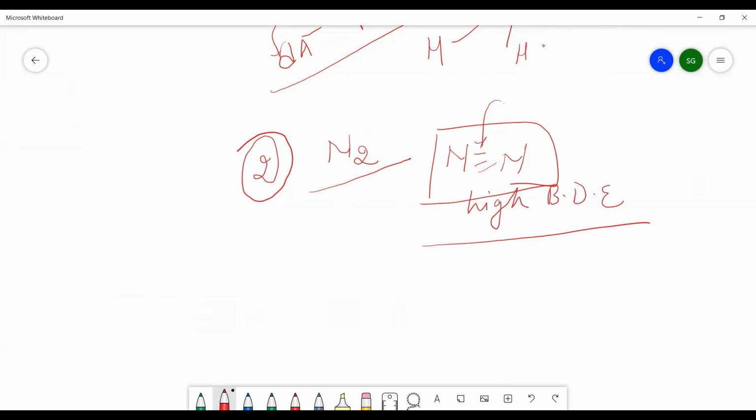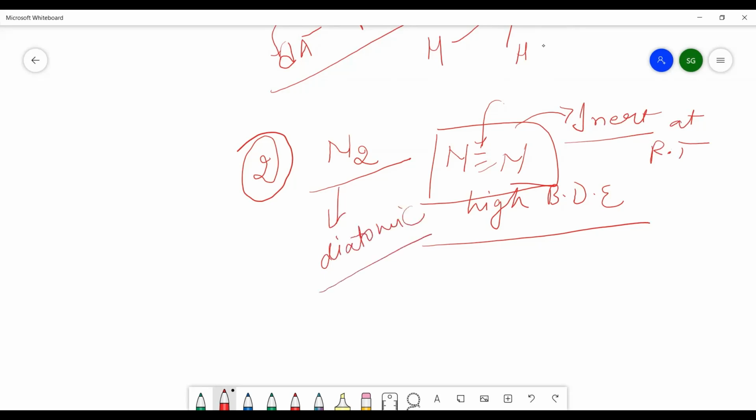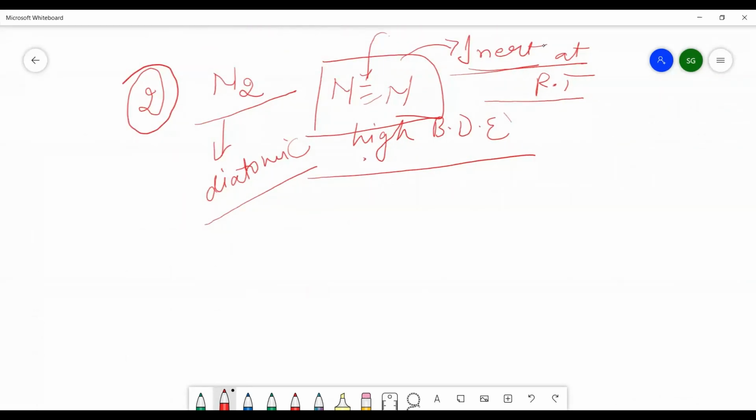Because of that, one property comes out: it is inert at room temperature. So it exists as a diatomic molecule because of the multiple bond formation, high bond dissociation energy, and it is inert or unreactive at room temperature. So a variety of questions can be asked from this one topic.